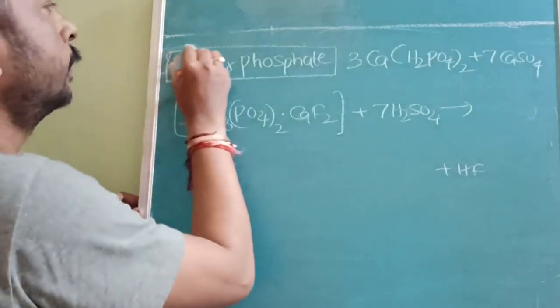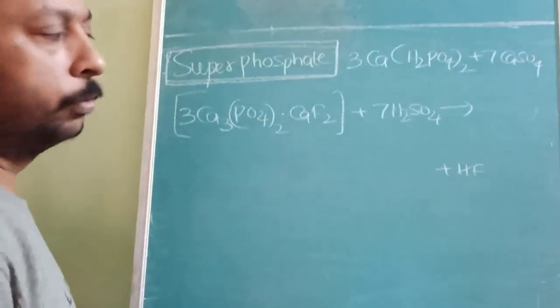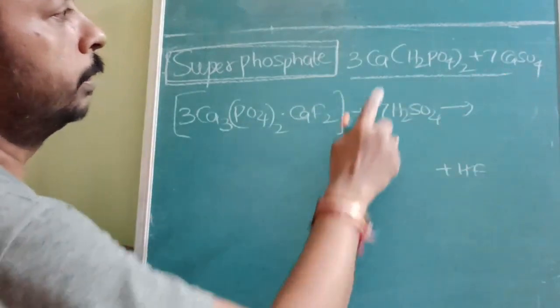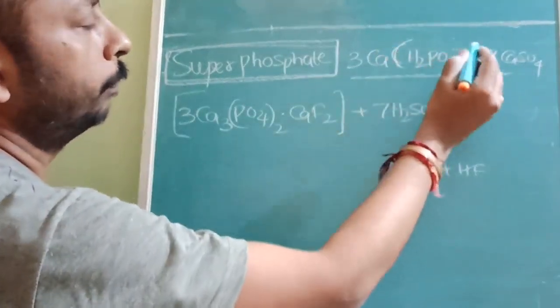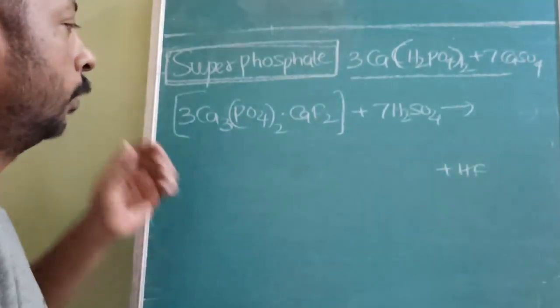Next, commercially important: superphosphate, used as a fertilizer. The superphosphate formula is 3Ca(H2PO4)2 plus 7CaSO4. How is it prepared?